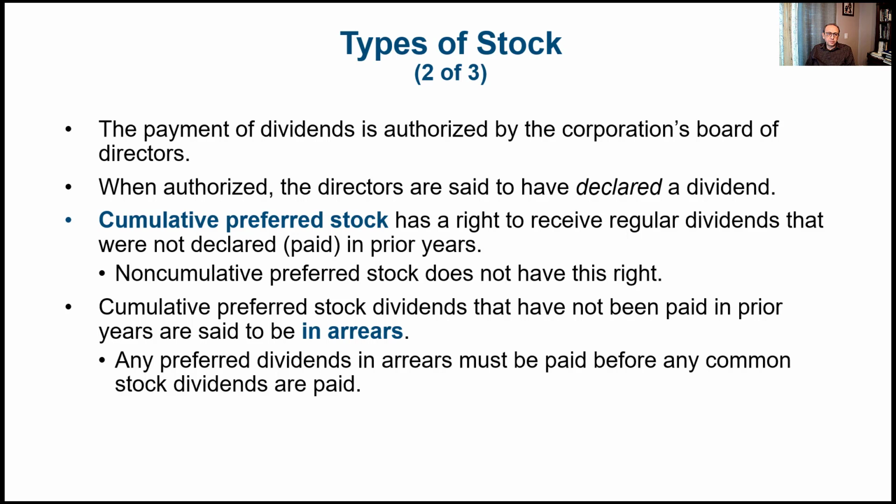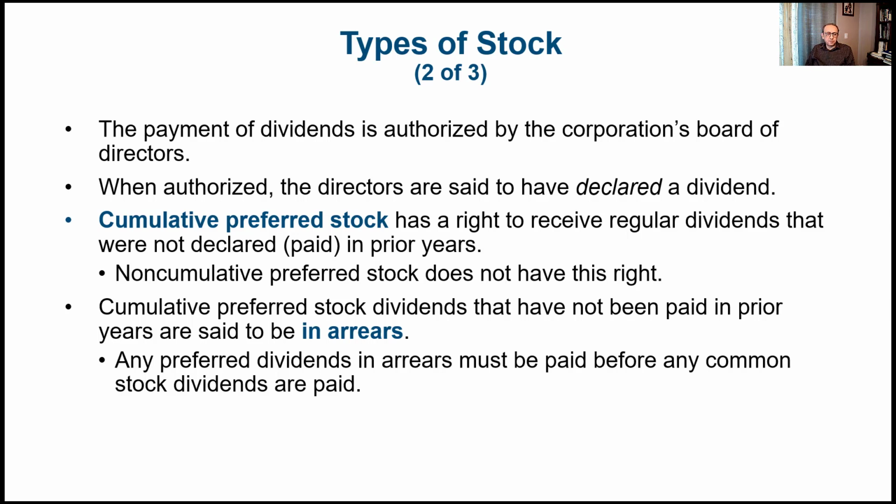So for the case of cumulative preferred stock, they are going to receive the dividends for the current year in addition to what they missed for the prior year where the corporation did not declare any dividends. So that's actually a good feature for preferred stock, that they can accumulate whatever they don't receive in a specific year. And that's why we call it cumulative preferred stock.